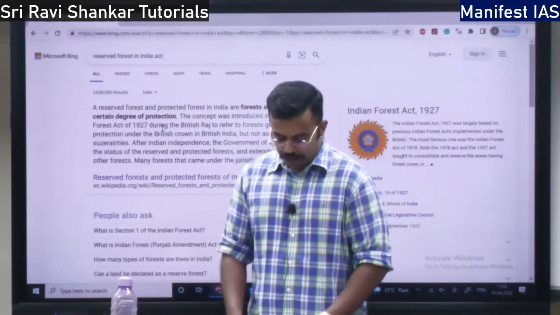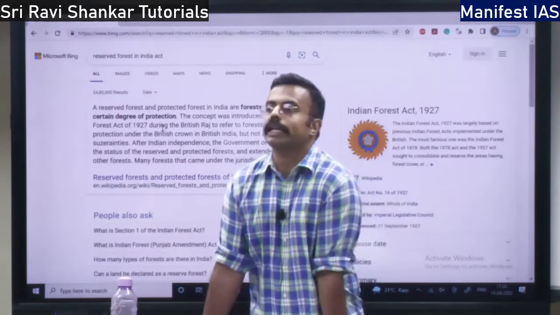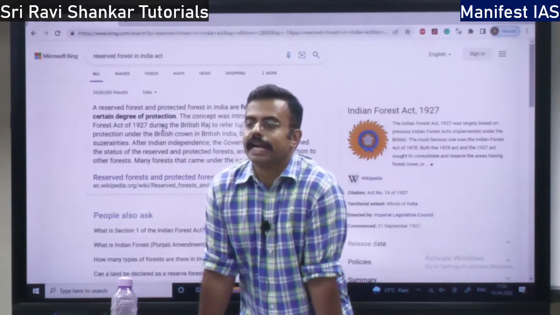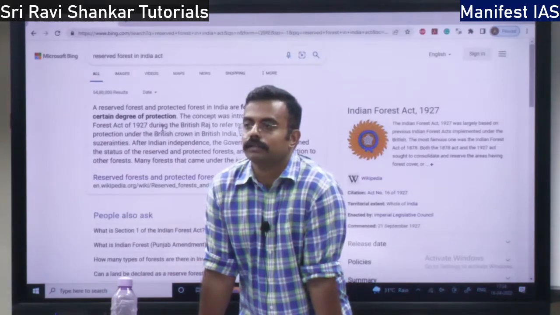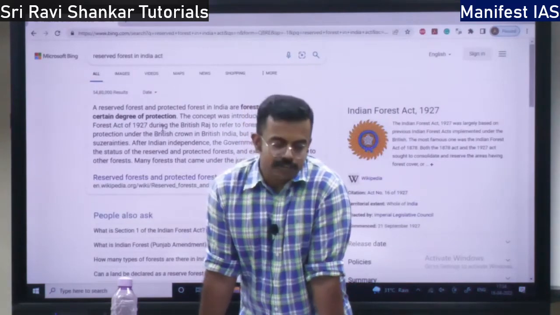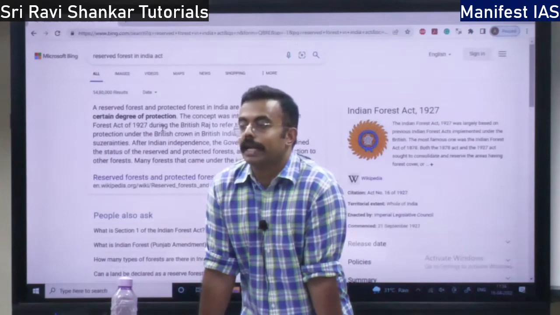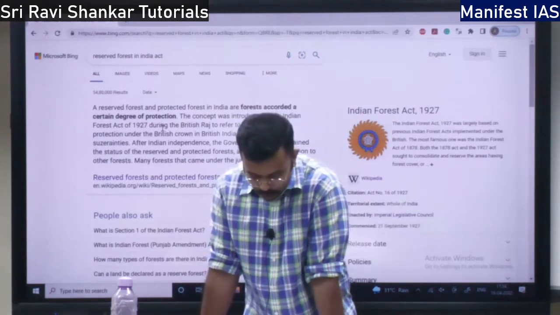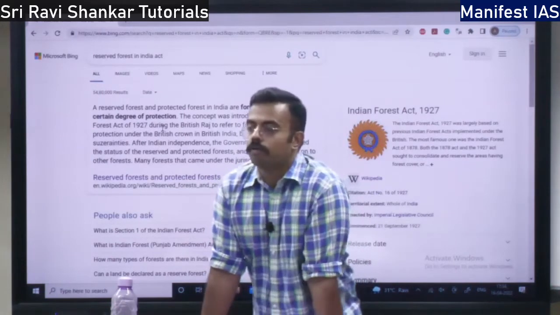Wildlife sanctuary according to the Wildlife Protection Act. So, who declares the wildlife sanctuary? Is it the state government or the central government? It is actually both. Both of them can declare, but primarily it is the state government which is going to declare. On what basis?